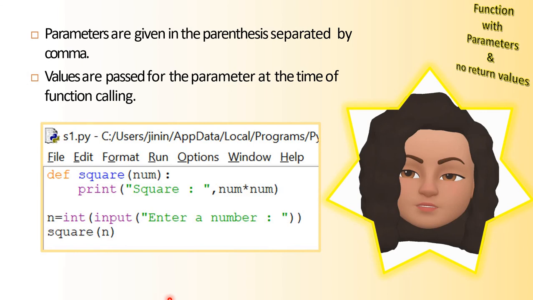And if the function call is inside the print statement, since there is no return statement here, along with the output square, it will print None also. Okay.